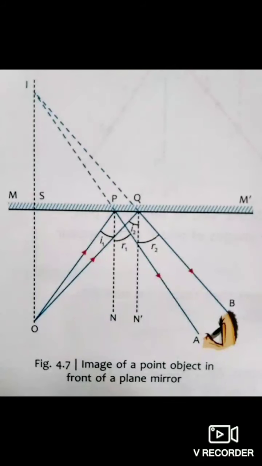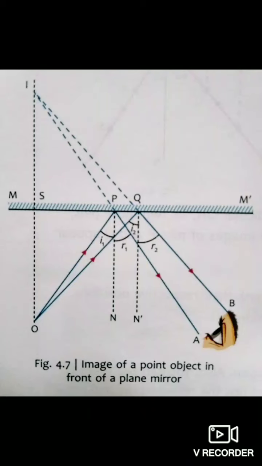So, let's start the discussion of image formation by a plane mirror. In your syllabus, only two types of image formation through a mirror are covered. One is when the object is considered as a point. Another is when the object is considered as an extended object. Firstly, we will discuss the point object.